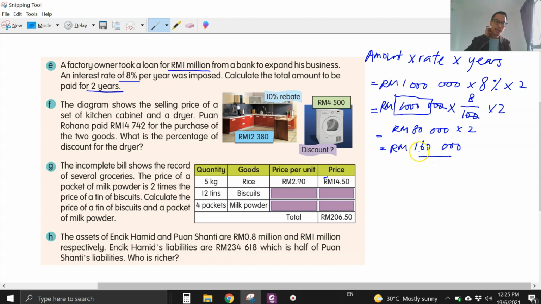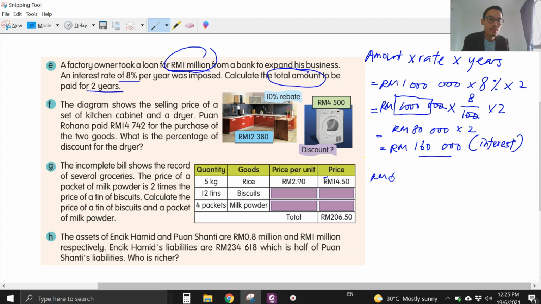Okay, but this is the interest. Ini hanya faedah sahaja. We need to find the total amount. So we need to plus the loan that he borrows from the bank. Okay, kena tambah lagi jumlah yang dia pinjam dari bank.